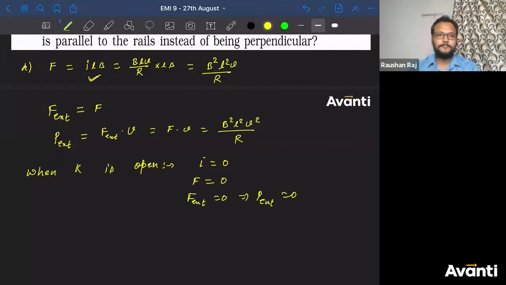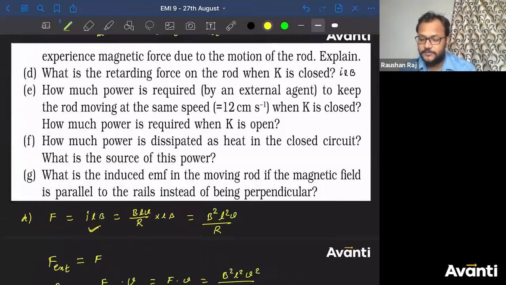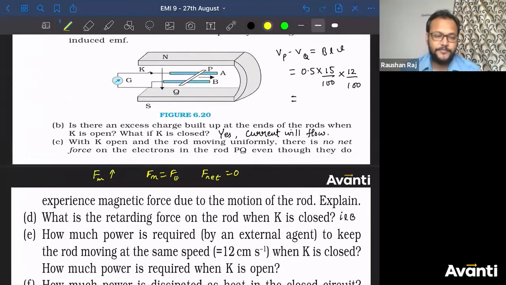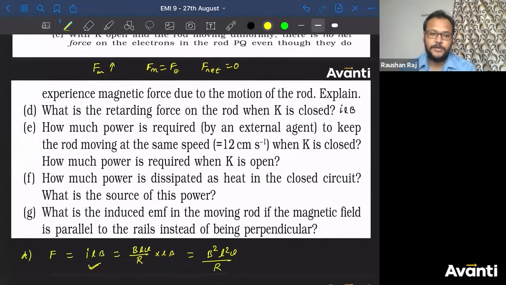Got my point? So when there is no current flowing through the rod, there will not be any force experienced by the rod in the magnetic field. So if no force is there, I'll say the rod will move undeviated. If the rod is moving undeviated already, why give some extra power? So no power will be required when the switch is open.